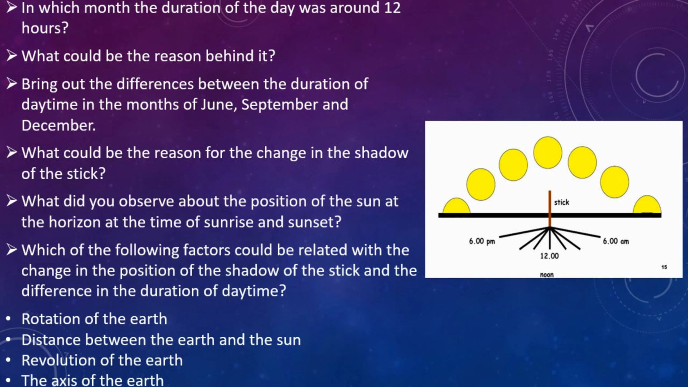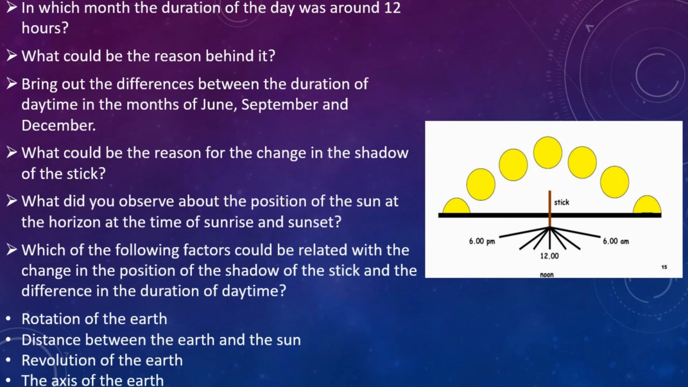What did you observe about the position of the sun at the horizon at the time of sunrise and sunset? After 21st June, the position of the sun at the horizon at the time of sunrise and sunset shifted southwards. After 22nd December, it shifted northwards.